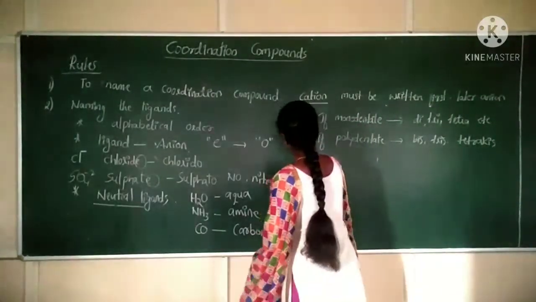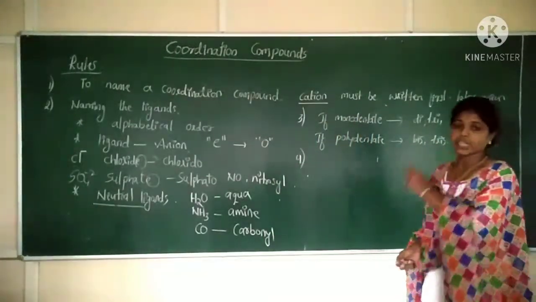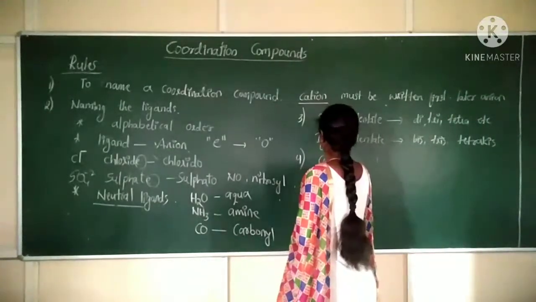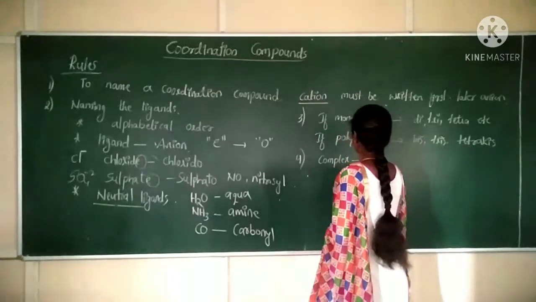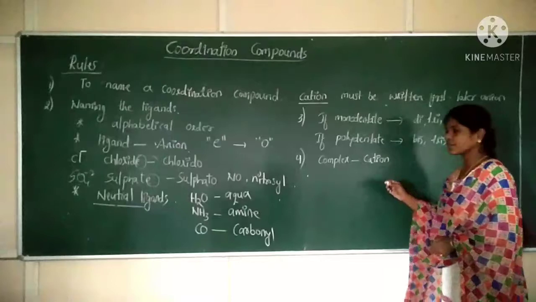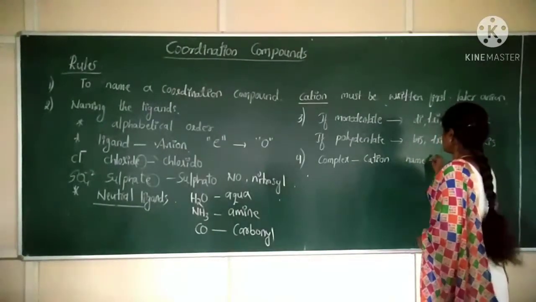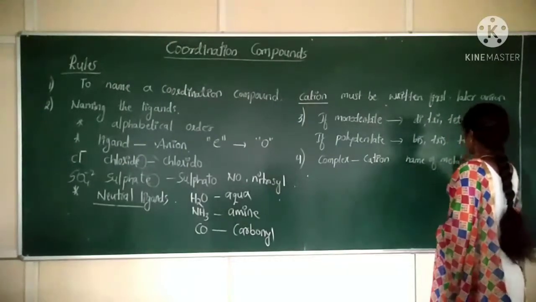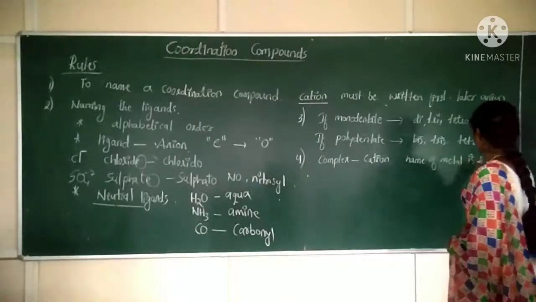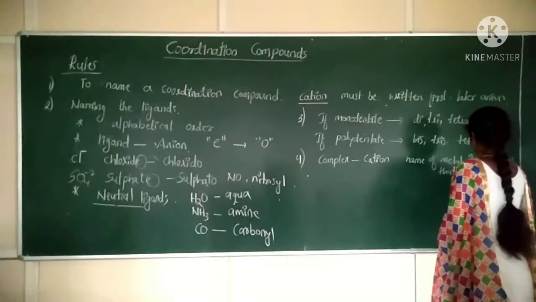Next, the fourth rule is, after naming the ligand, we should name the central metal atom or ion. At that time, if the complex is a cation, the name of the metal is the same as that of the element.